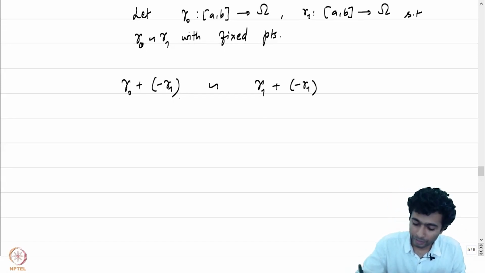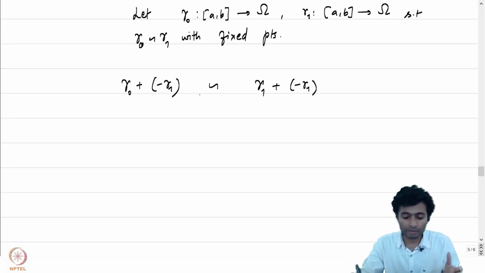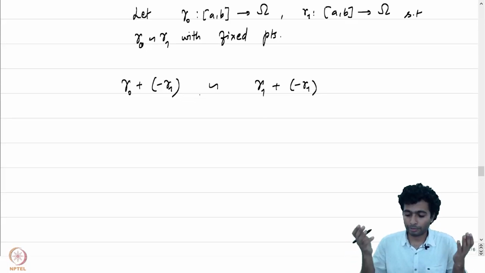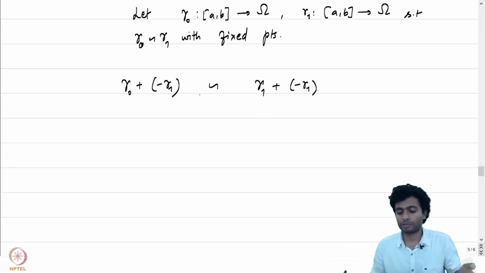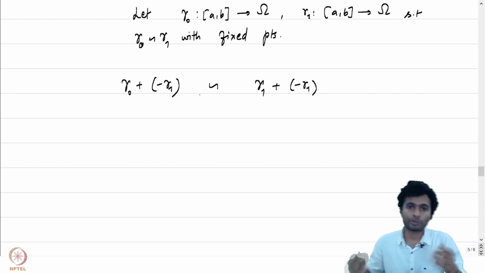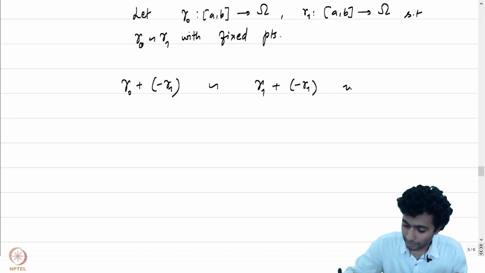The first one is to say that it is indeed reflexive. Minus gamma 1 is homotopic to minus gamma 1 itself. And if gamma 0 is homotopic to gamma 1 and minus gamma 1 is homotopic to minus gamma 1, then gamma 0 plus minus gamma 1 is homotopic to gamma 1 plus minus gamma 1 with fixed endpoints, of course.